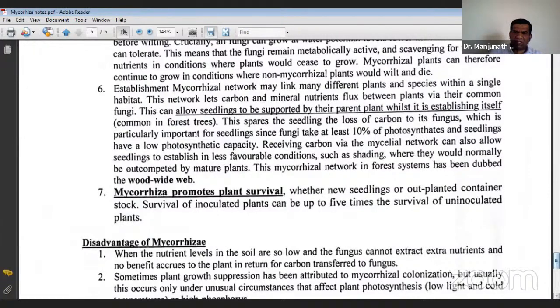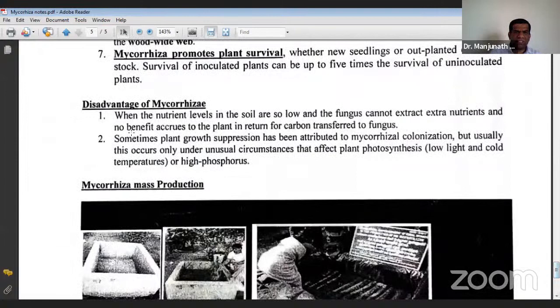So there are also some disadvantages of this. When the nutrient levels in the soil are so low and the fungus cannot extract extra nutrients, no benefit accrues to the plant in return for carbon transfer to the fungus. See, this is a symbiotic relation where the fungus mycorrhiza derives all the photosynthates, that is carbohydrates, from the plant. In return to the plant, it supplies moisture and plant nutrients.